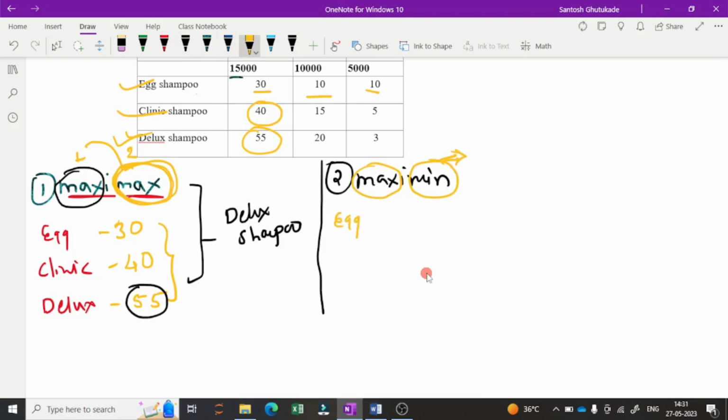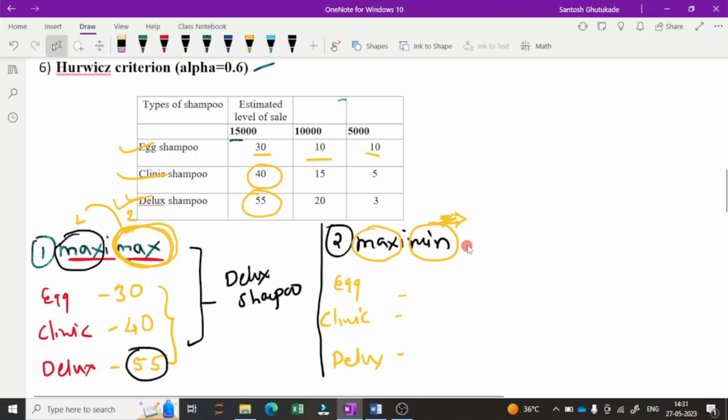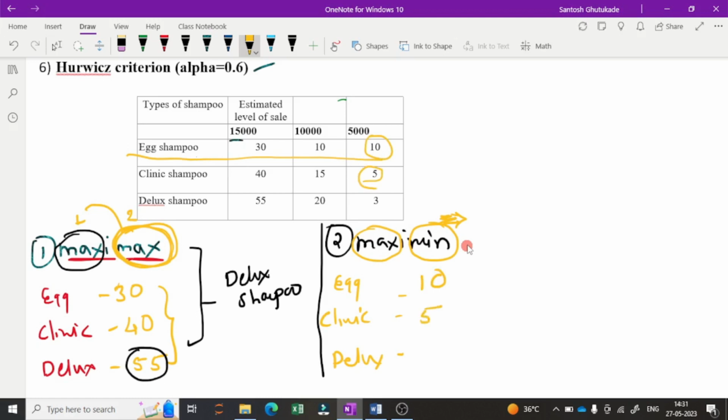Again we are calculating for egg shampoo, clinic shampoo and the third one, deluxe shampoo. So we are looking at what is the minimum in the egg shampoo. In the egg shampoo, the minimum value is 10, two times. So we will select any 10. So 10 is the minimum for egg shampoo. Then for the clinic shampoo, the minimum is 5, and for deluxe shampoo, the minimum is 3.